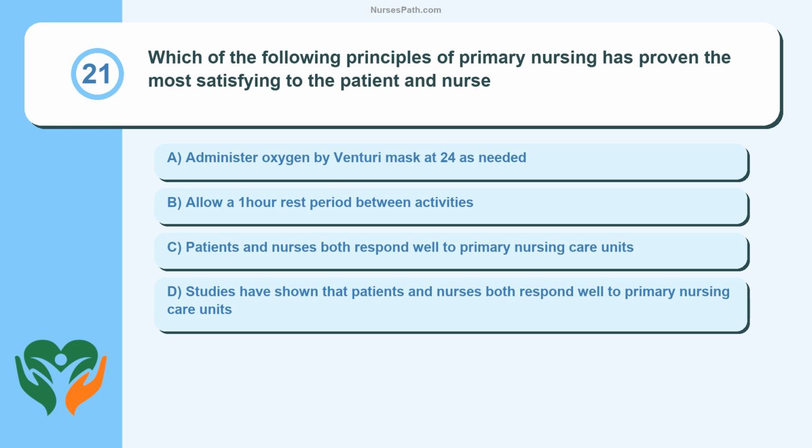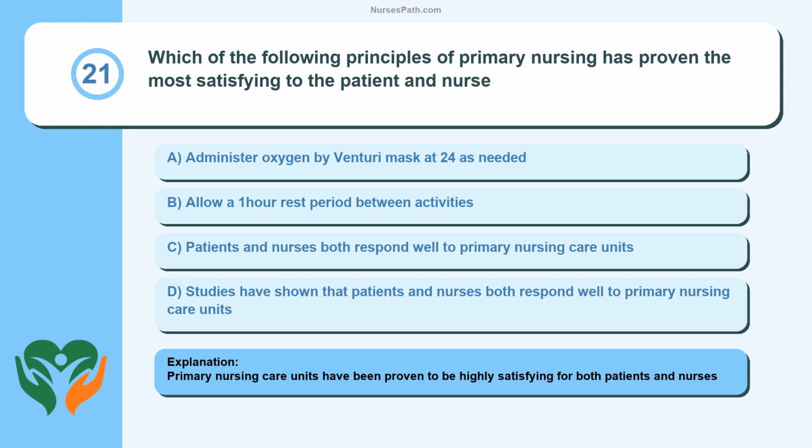Question 21. Which of the following principles of primary nursing has proven the most satisfying to the patient and nurse? Administer oxygen by Venturi mask at 24 as needed. Allow a 1-hour rest period between activities. Patients and nurses both respond well to primary nursing care units. Studies have shown that patients and nurses both respond well to primary nursing care units. Primary nursing care units have been proven to be highly satisfying for both patients and nurses.